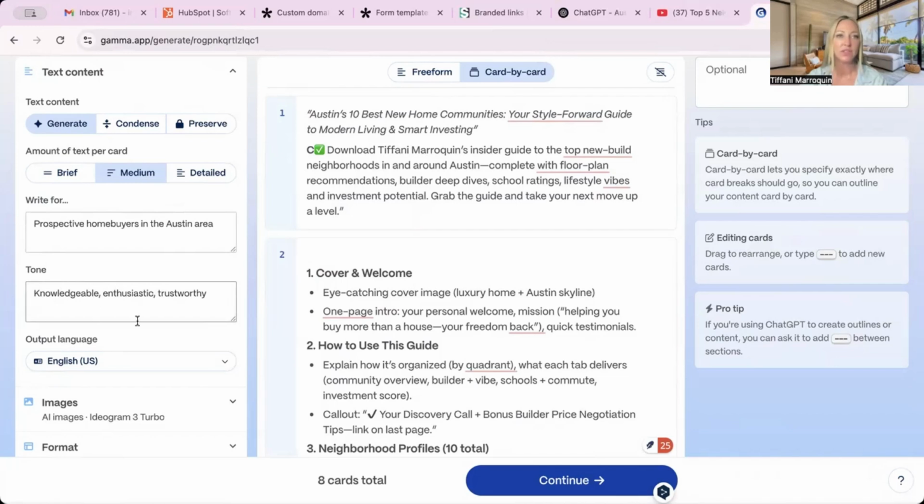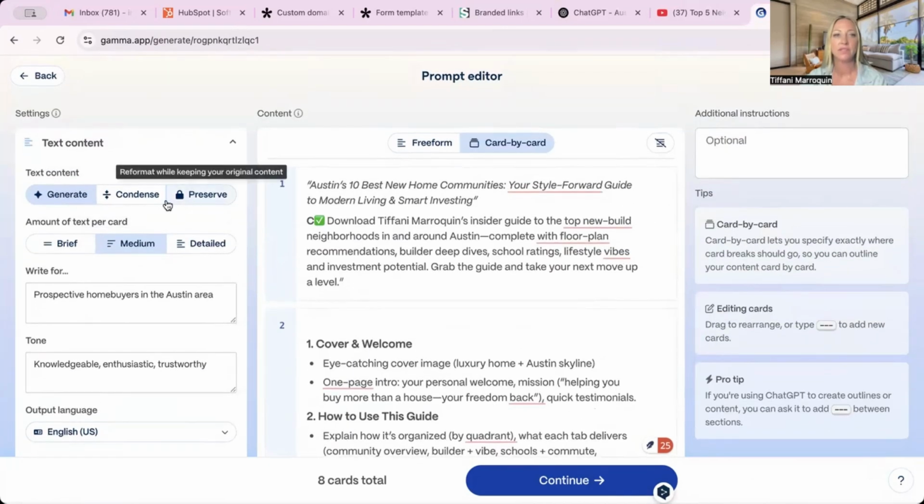And again, you can change the tone for this as well. If you want this to be more brief, you can select that to be short, sweet, to the point. You can have it even more detailed to give them something really solid. You can pick to, again, preserve the text. I added it as generate, or you can condense the text as well.